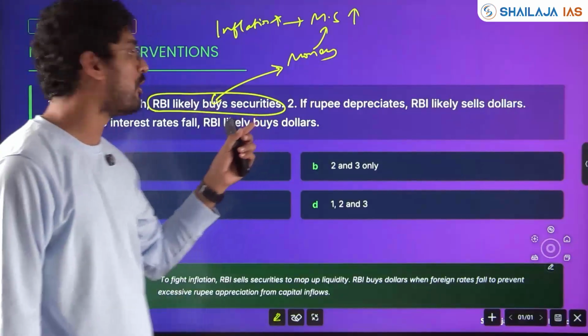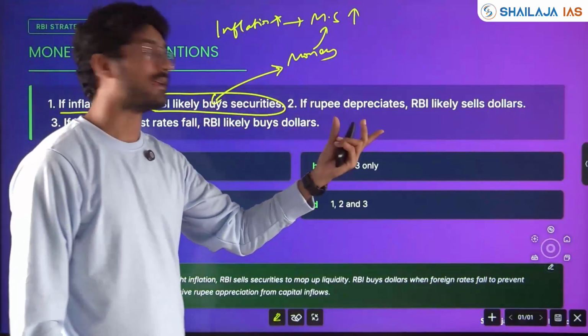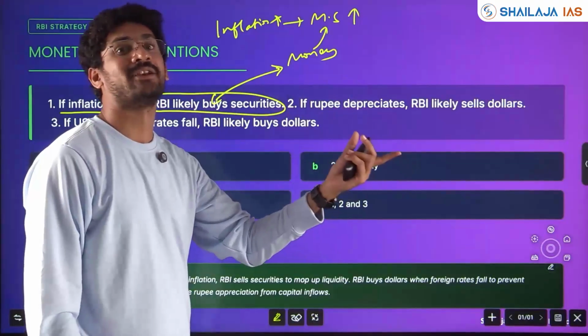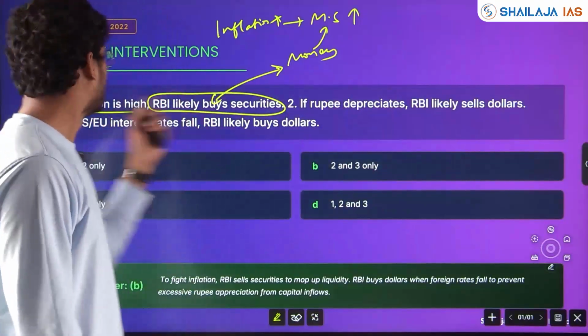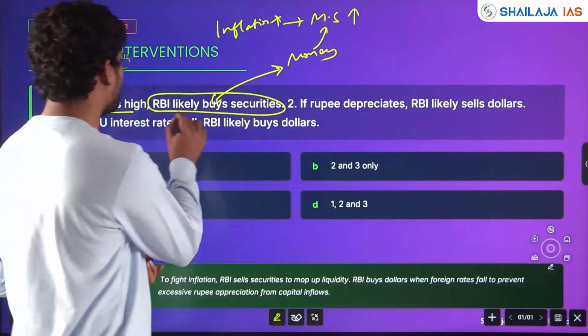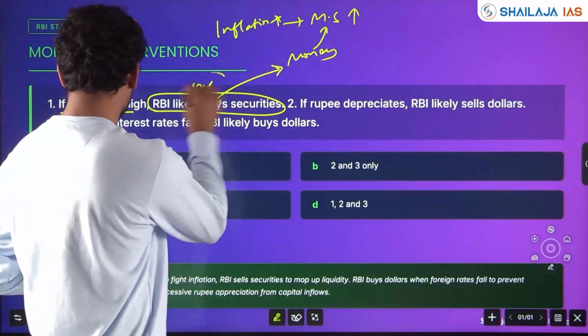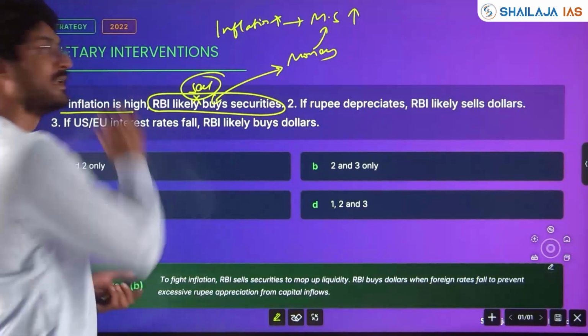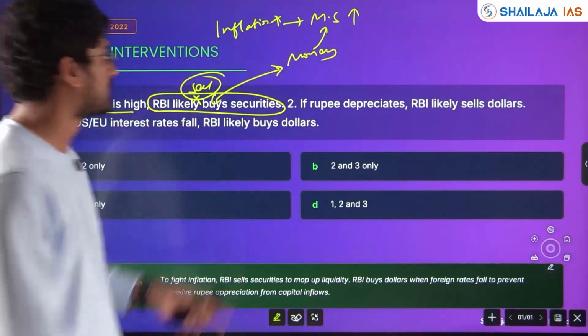In the previous slide, we saw OMO, where to suck the excess money, it is selling securities and taking the money. If inflation is high, it will take the money. To take the money, it will not buy, it will sell securities. So statement 1 is wrong. Clear? Clear understanding you should have.